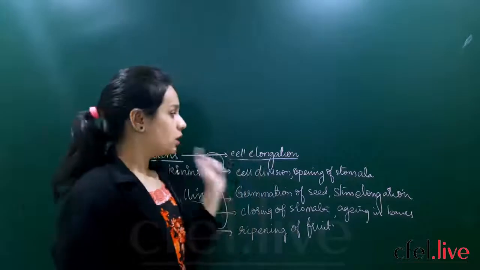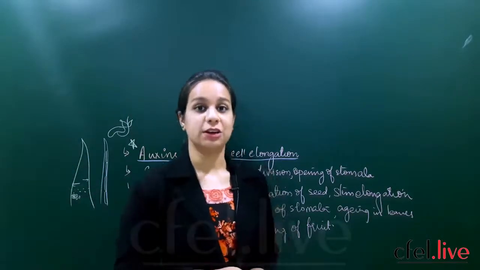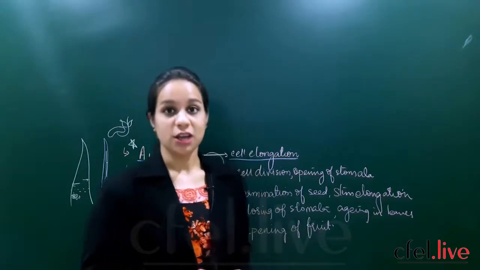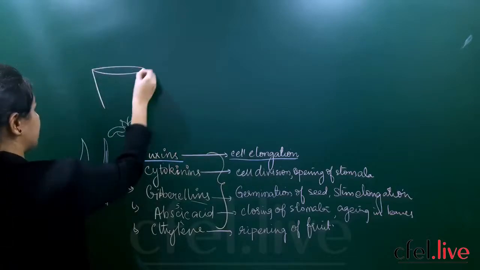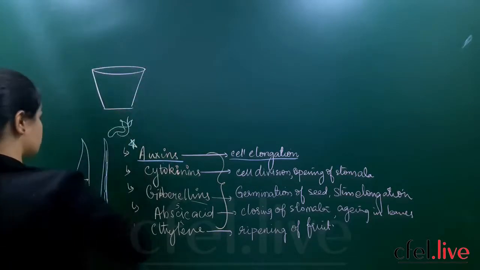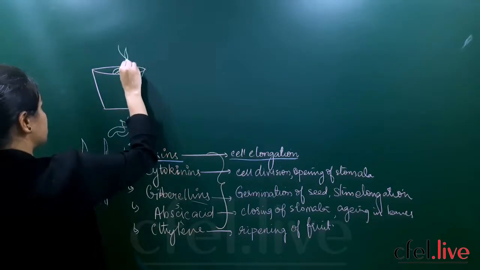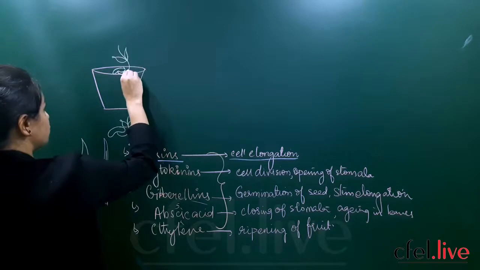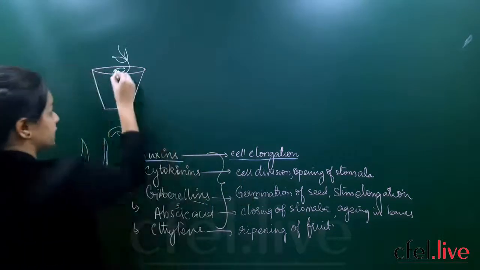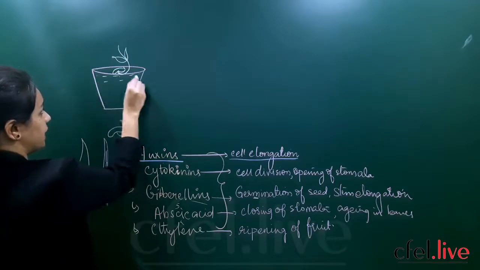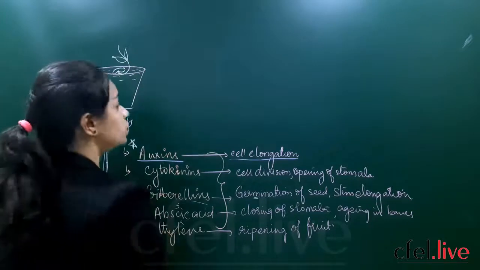Okay students, now these are the phytohormones which are influencing the growth as well as responding to certain stimulus in plants. So let us do a small activity and understand how. So we need to take a potted plant. Alright, then we need to sow a seed inside it. And after few days, you see that there will be 2 leaves coming out of this. So due to the activity of gibberellins, the germination of seed has occurred inside the potted plant in which we have put soil, and finally we see that 2 leaves come out of it.